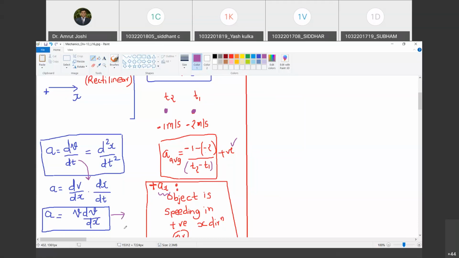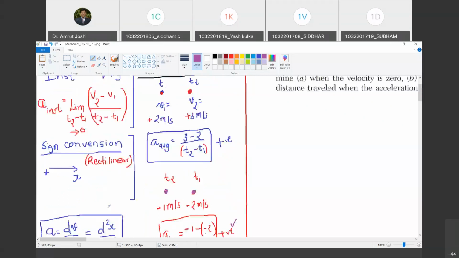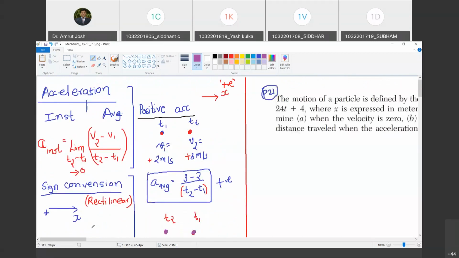समझ में आ रहा है? Yes, sir. So there are various types of problems that we are going to solve in rectilinear motion, based on whether the acceleration is given as a function of time, whether the acceleration is given as a function of space, or whether the velocity is given as a function of space. So let us start solving those problems based on these concepts. Mind you, yesterday we discussed what we mean by t equal to 0.